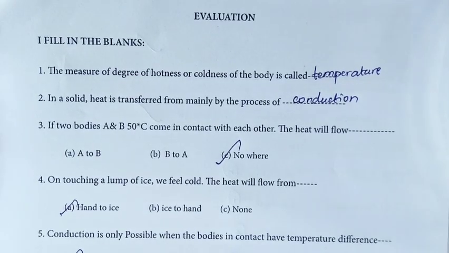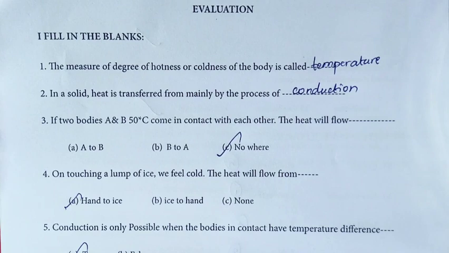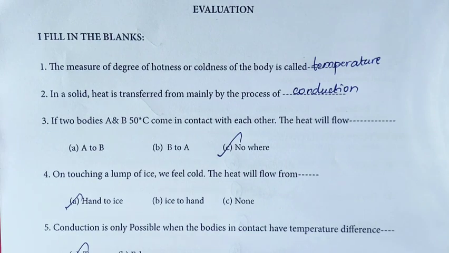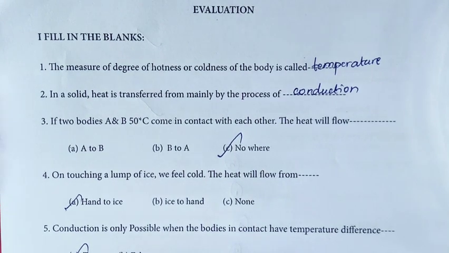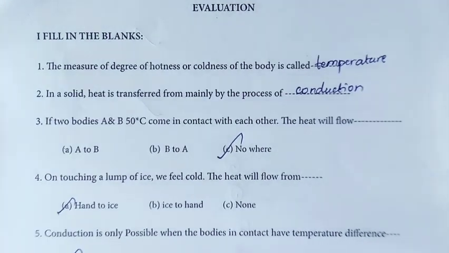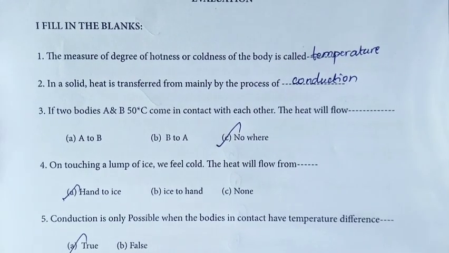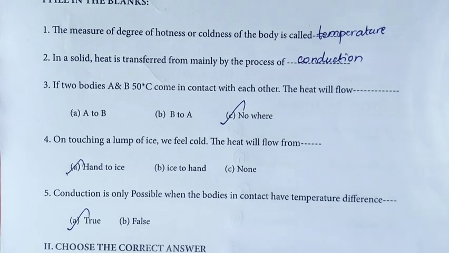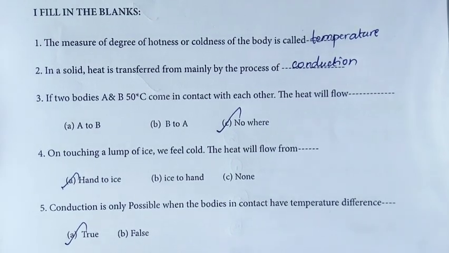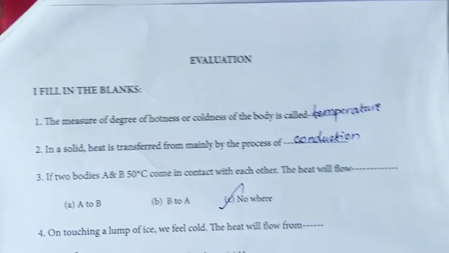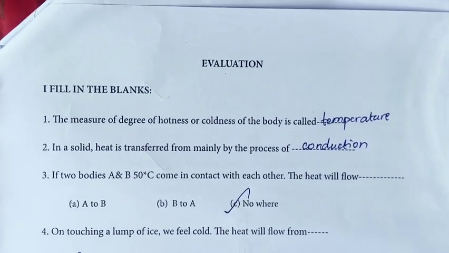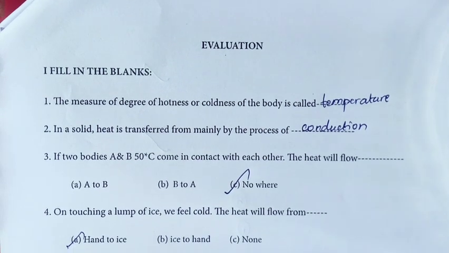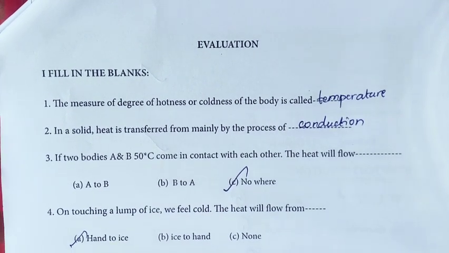Evaluation part. Fill in the blanks. The measure of degree of hotness or coldness of the body is called dash. The answer is temperature. Then second one, in a solid, heat is transferred mainly by the process of dash. Answer is conduction. Third one, if two bodies A and B at 50 degrees Celsius come in contact with each other, the heat will flow dash. The answer is C option, nowhere.